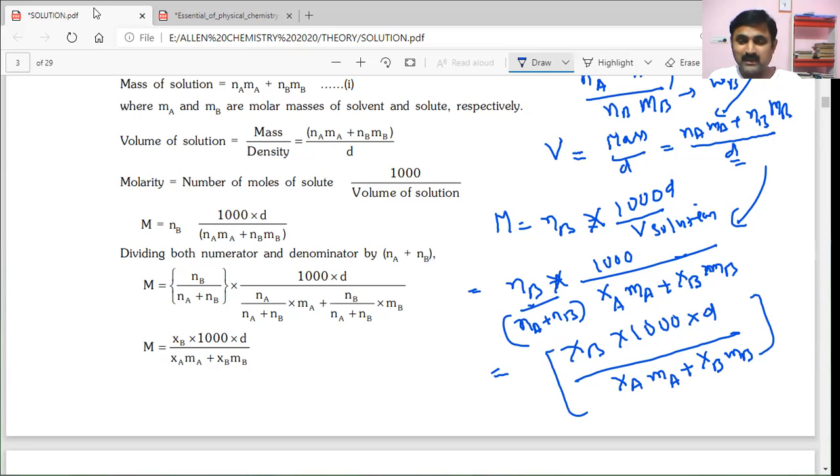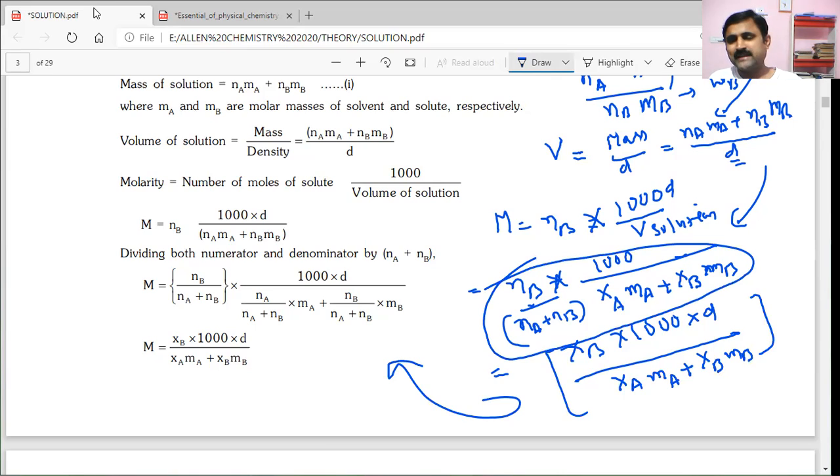How they have got this is very clear, we have to go step by step. This step is very, very crucial. To get this step, we have to multiply and divide, that means dividing both numerator and denominator by Na plus Nb.